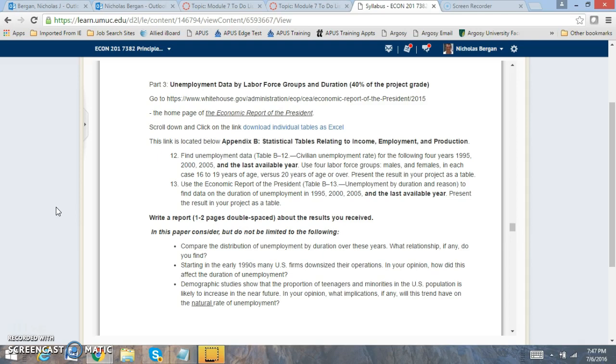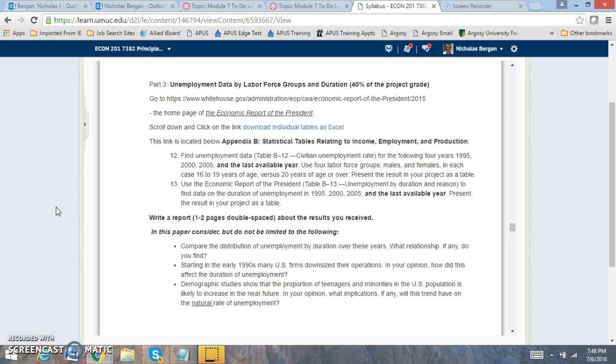Then I want you to look at the unemployment rate data for part 3. So you're going to download the individual tables. You're going to find the unemployment data in table B12, civilian unemployment rate, for 4 years. Use 4 labor groups, males and females. Use ages 16 to 19 versus 20, and present the results in your project in a table. So I want to know what results do you have. I want to see if you can collect the data effectively.